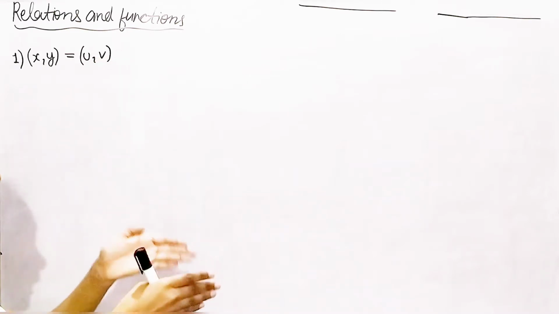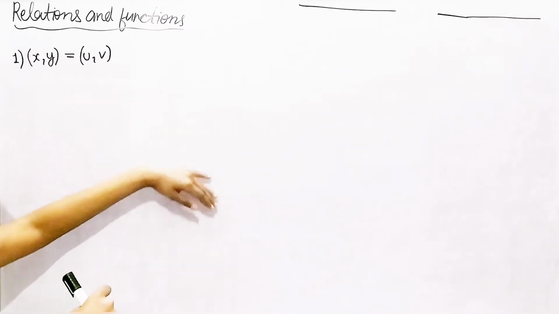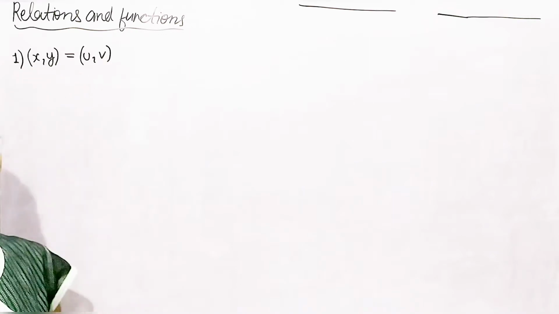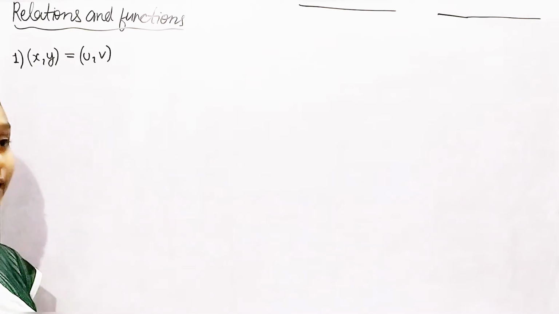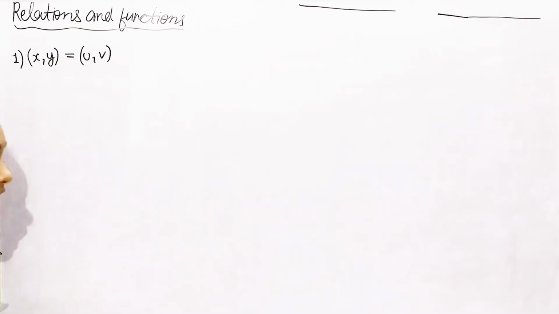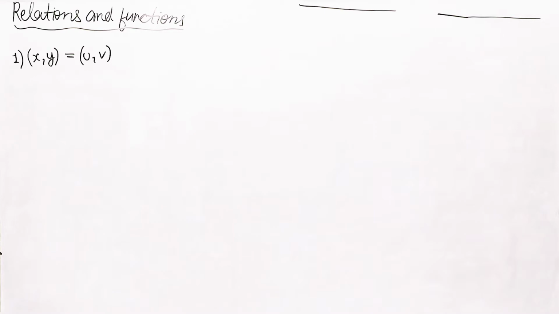Can two ordered pairs be equal? Are they going to be equal? The question is whether two ordered pairs can be equal or not. Of course they can.